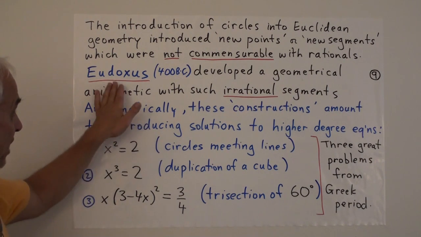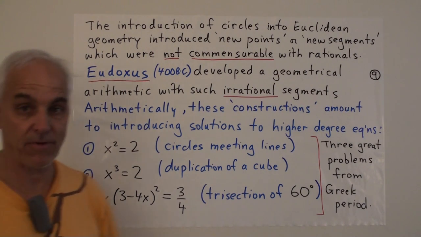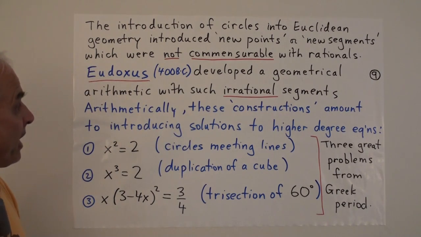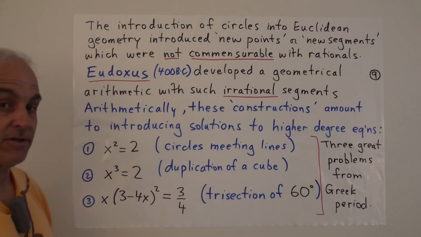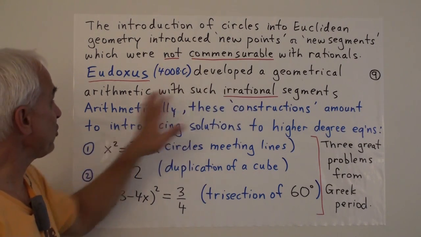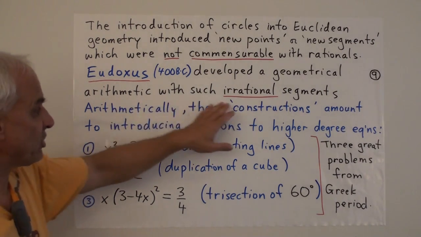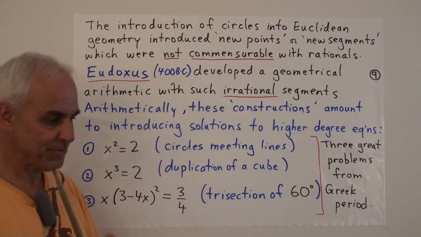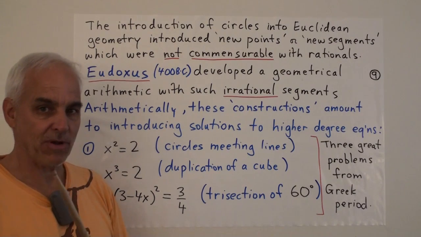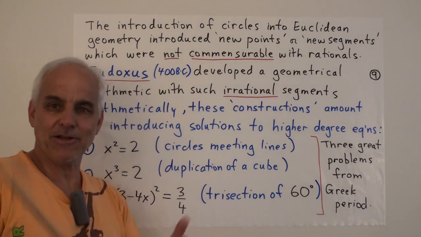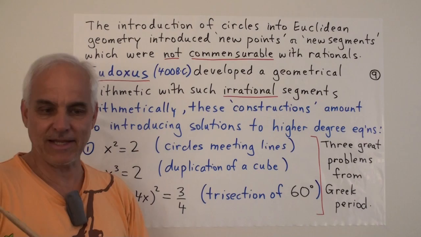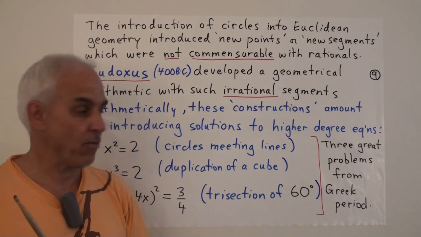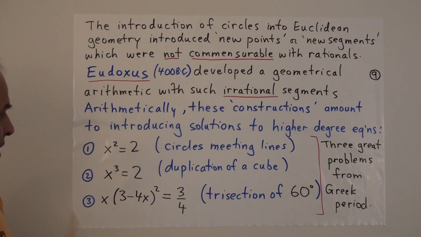So a very brilliant mathematician, Eudoxus, who was one of the great mathematicians of the ancient world, lived around 400 BC, was a student of Plato, and developed a geometrical arithmetic with such irrational segments. So even though two segments might not be commensurable, Eudoxus showed how we could still do a kind of arithmetic with these things and still use them in formulas in a very clever, almost kind of modern way.